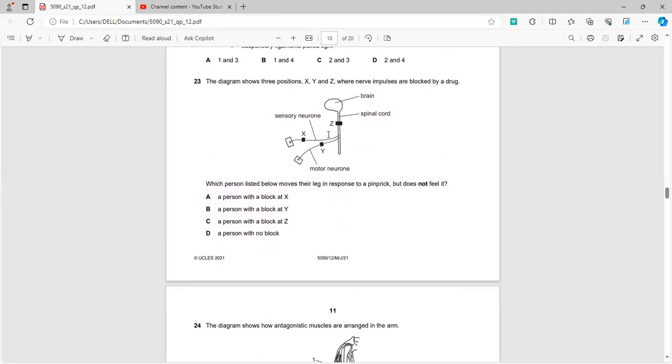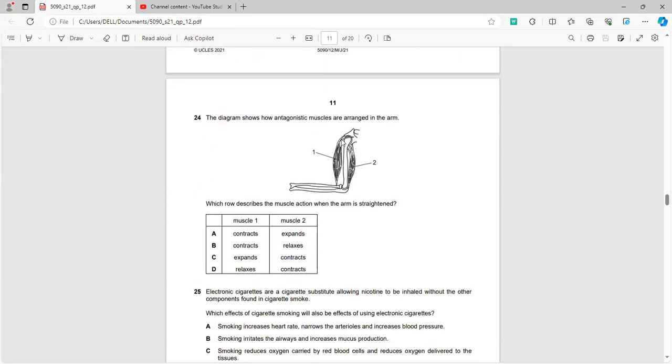Now in question number three. Which person listed below moves their leg in response to a pinprick but does not feel it? So obviously, whenever they say that he moves his leg in response to a pinprick, his cerebral cortex is intact. However, he doesn't feel it. So the spinal cord has been severed. Z is the option.